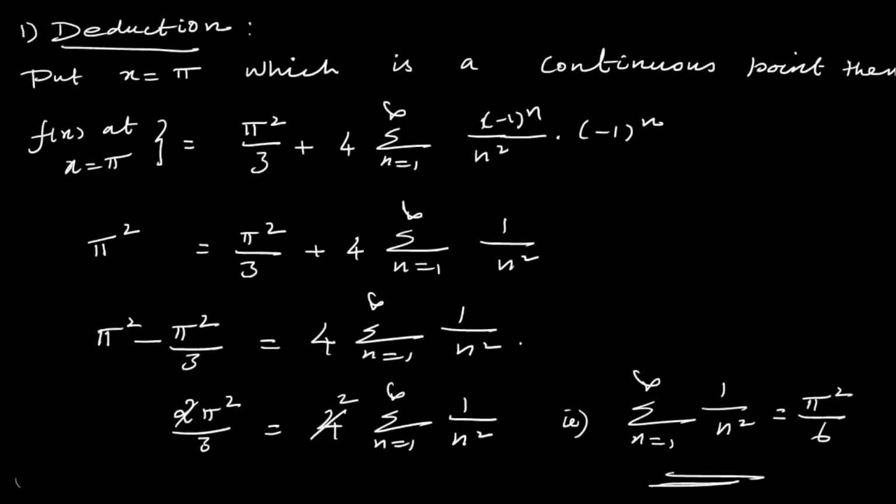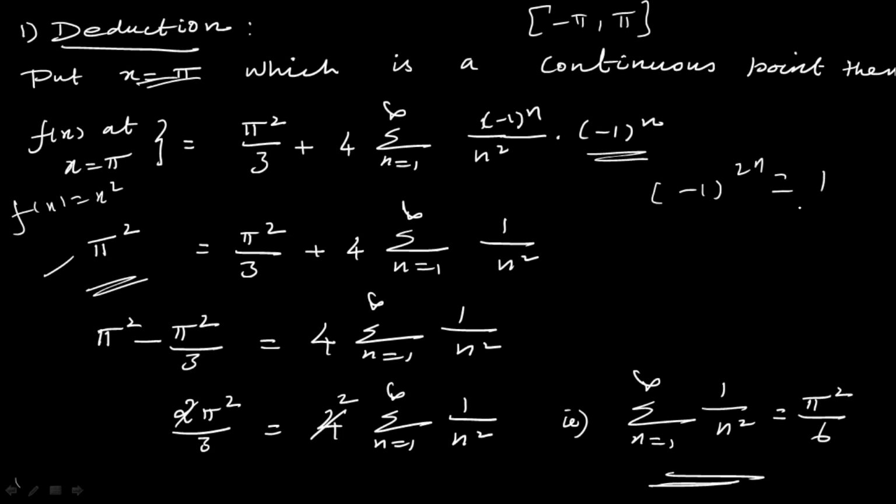Next, let me substitute x equal to pi, which is a continuous point, because the function is defined in the closed interval minus pi to pi. If it is a continuous point, we have to directly substitute, that is f of x is nothing but x square. Just replace x by pi as usual, that means pi square. So here you have x equal to pi, cos n x times minus 1 whole power n, so minus 1 whole power 2n is plus 1. Here minus 1 whole power n times minus 1 whole power n becomes 1.